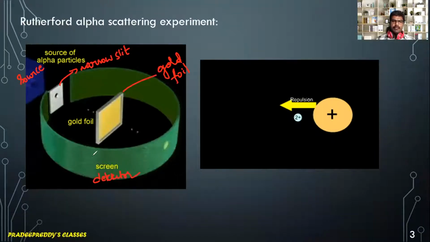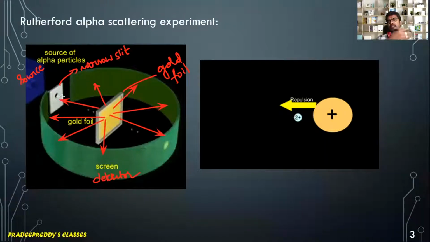On this screen, you can see the alpha particles get scattered in different directions. Some of the alpha particles are deflected in this direction, some in that direction, and some will not undergo any deviation at all. Some are deflected in other directions, and some are exactly returned back.